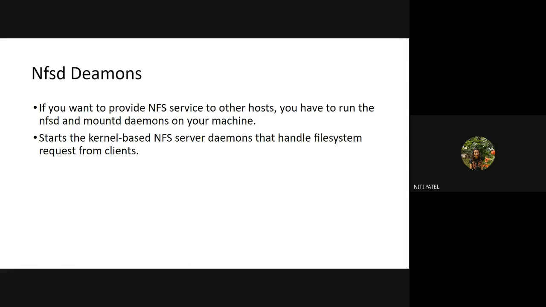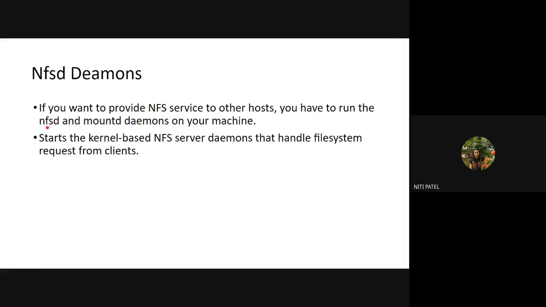Okay. So to make this entire procedure also work on the client and server machines, I have to activate this NFSD command. So when I use the NFSD and mountd commands, what is going to happen? I will have a smooth communication between the client and the server, which means whatever request is coming from the client will reach the server's kernel. And again, after the processing is completed, the result will reach back to the client machine via the server kernel. So to activate this server kernel, to which these 10 client machines are connected, I will need to execute the NFSD and mountd commands.